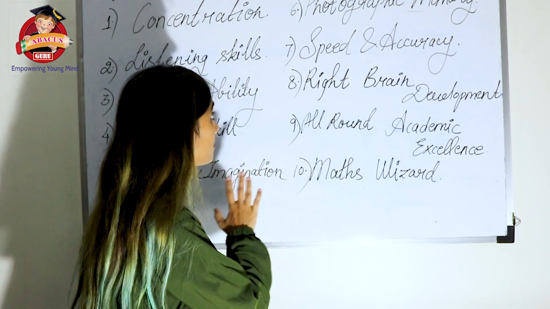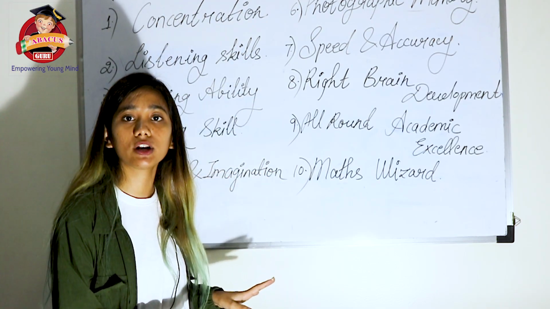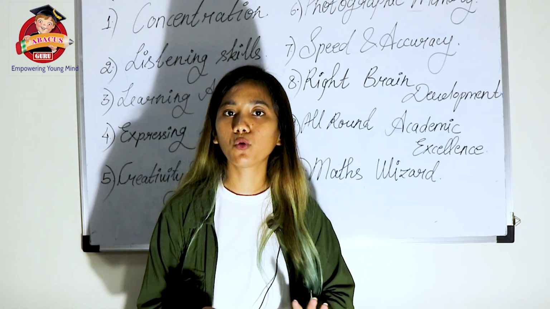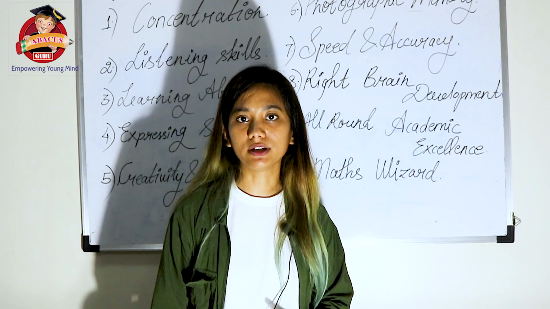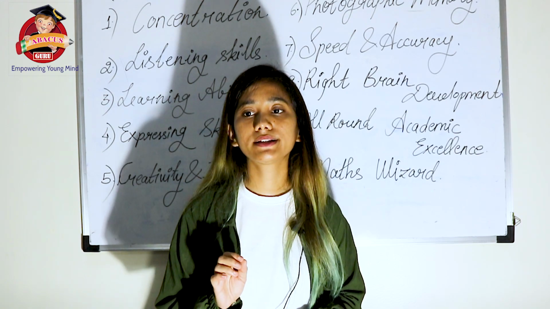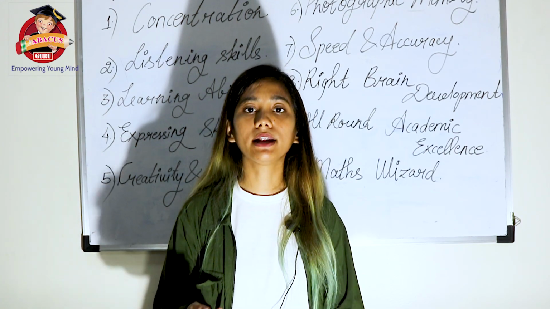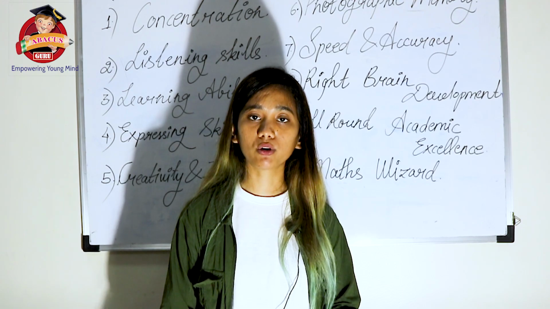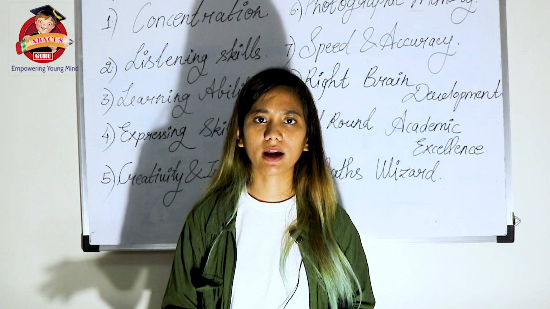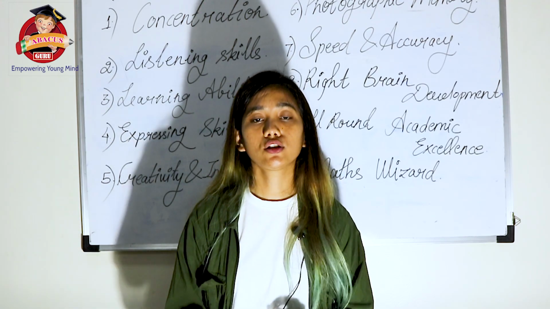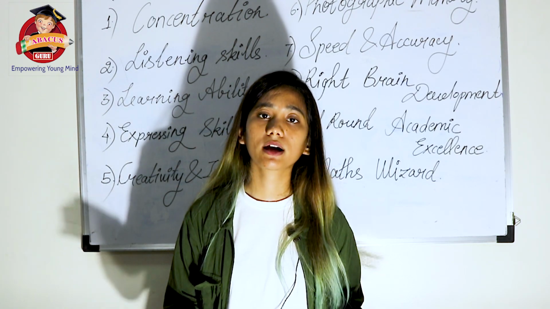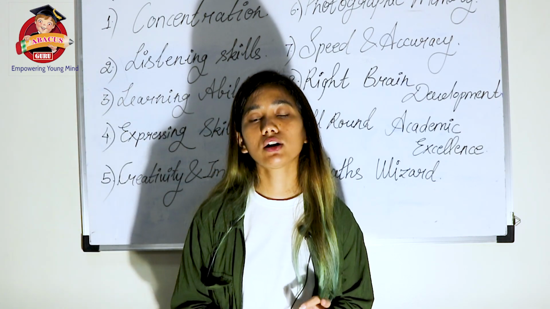So these are some points that you all have to explain when you are taking admission, because just explaining 2 to 3 points and giving the pointers won't make the admission positive. So you all have to explain in depth. One more thing that I will suggest is, if a parent comes to you and says that they already know a lot about abacus, or if someone says that they do not know about abacus, in both cases it's your duty to explain everything to that parent, whether they know about abacus or not, because there's 2 probability.